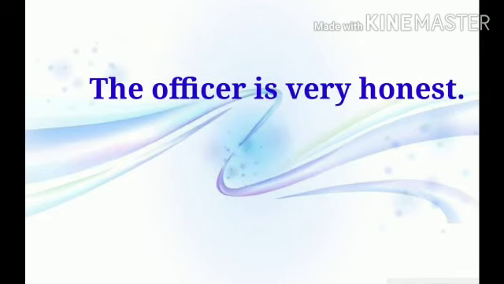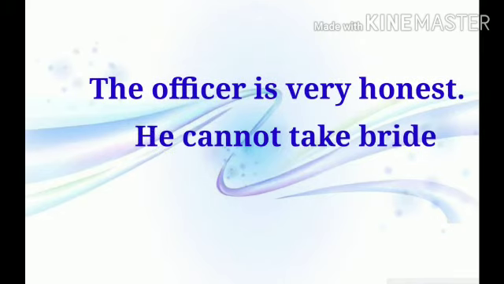Students, one example for you. The officer is very honest. He cannot take bribe. Students, identify the reason and result in the above sentences. Okay. In these sentences, the reason is honest.